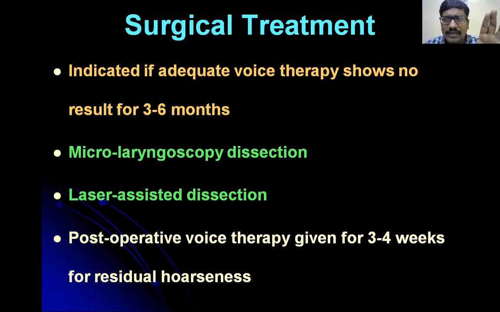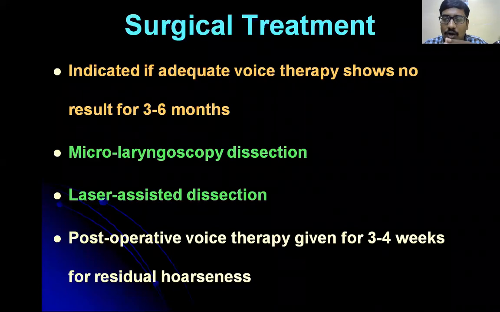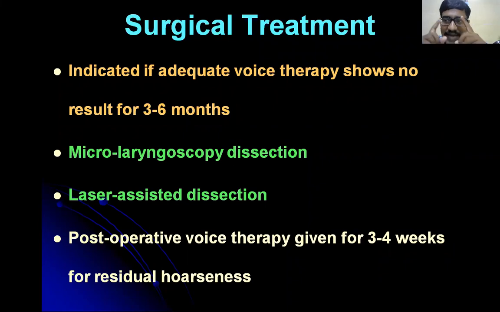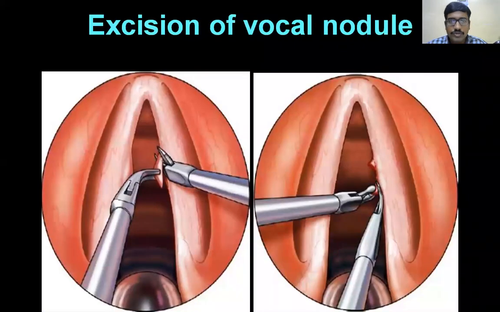So what is the surgical treatment? For all these three, the surgical treatment is common. We'll use microlaryngeal surgery, MLS. But the methodology of the surgery is different. The procedure you will do is microlaryngeal surgery. And the investigation of choice for vocal nodule, vocal polyp, and Reinke's edema is the same, that is indirect laryngoscopy or direct laryngoscopy.